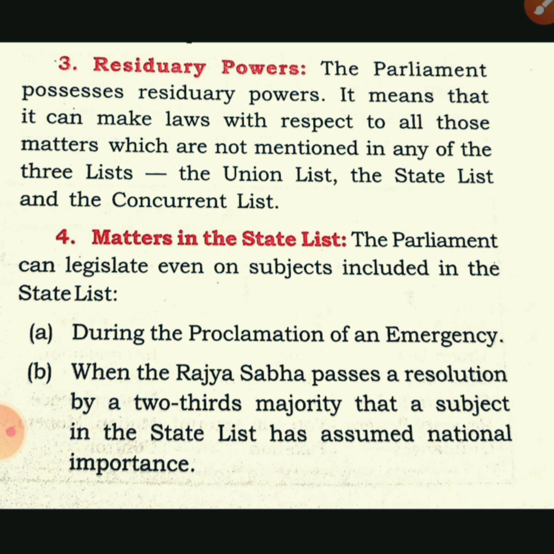So once again, I am repeating that by a 2/3 majority, if any amendment or any law is passed in Rajya Sabha on the state list, then that is applicable for all the states.